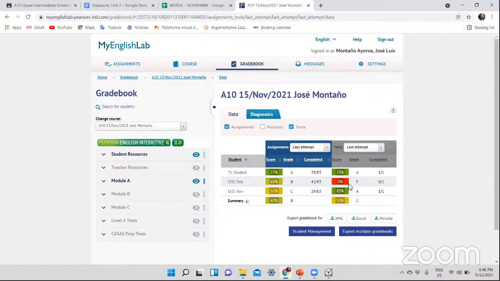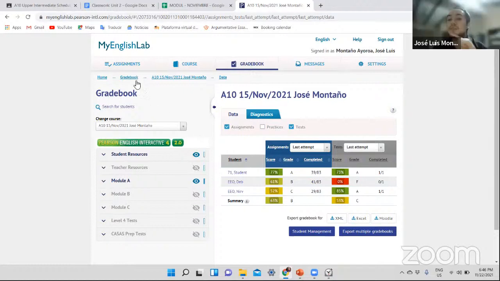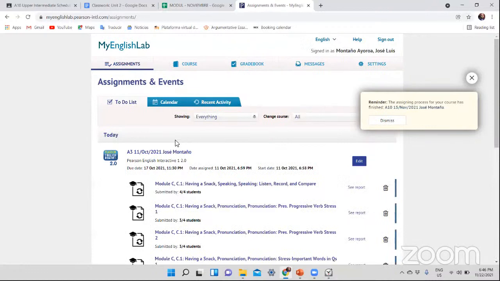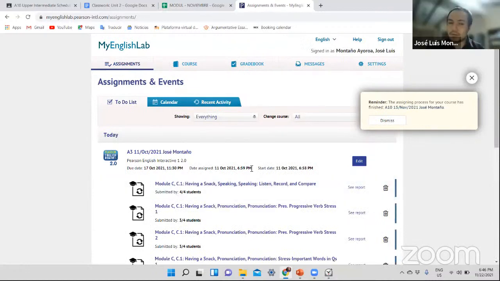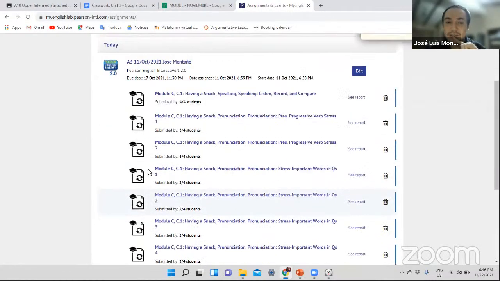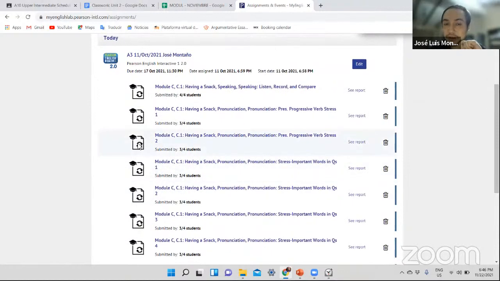Where can I find this quiz? It's here. I was showing you that. Yes, it's the same. Just go down. The only difference, Jose, is that instead of having this little circle with arrows, you have a check mark. It's like a check mark inside the paper. That is going to be the quiz.